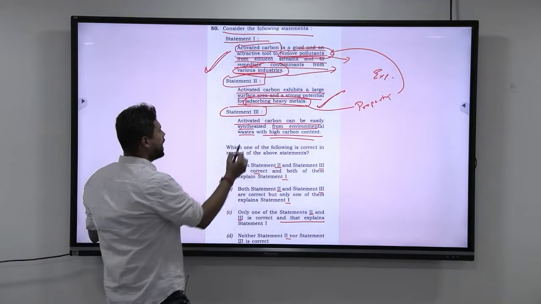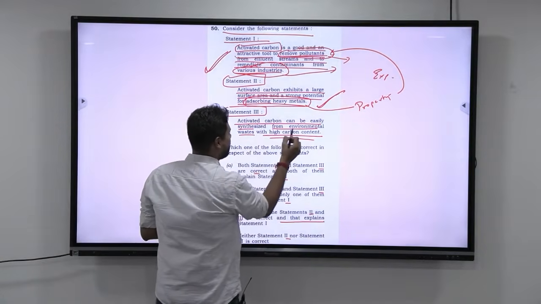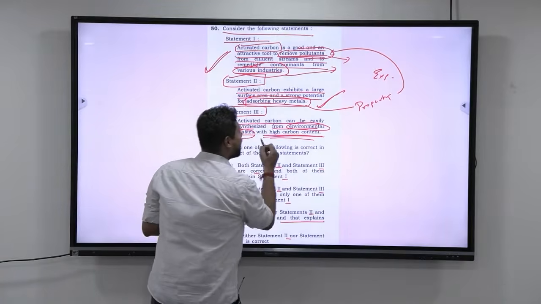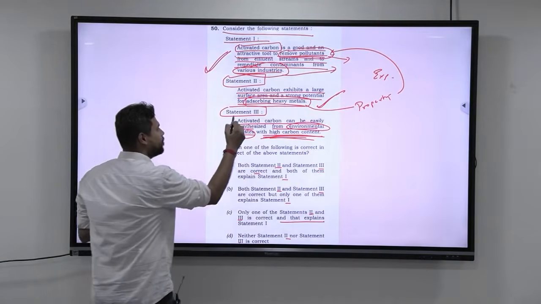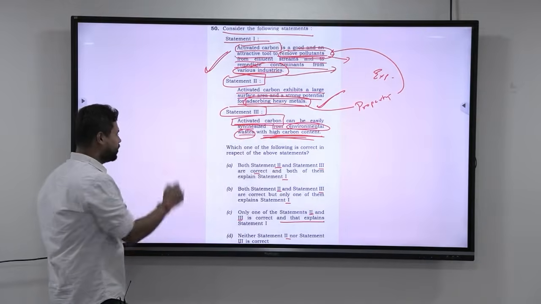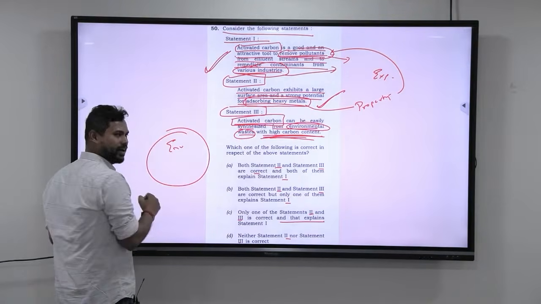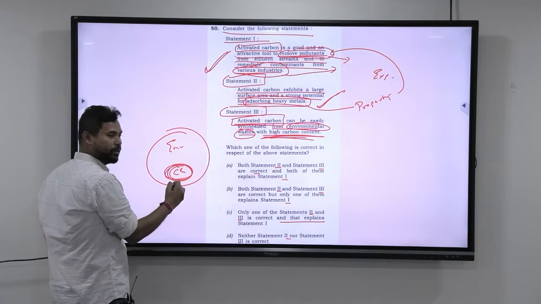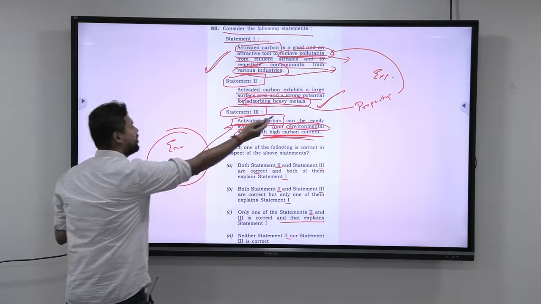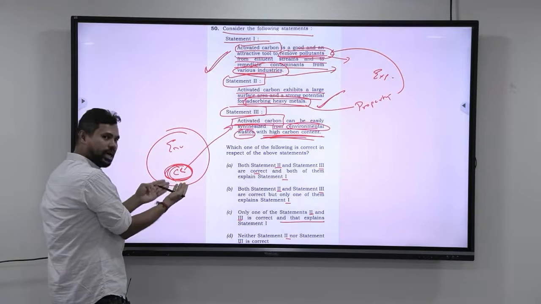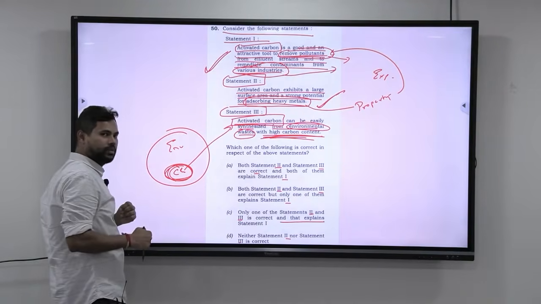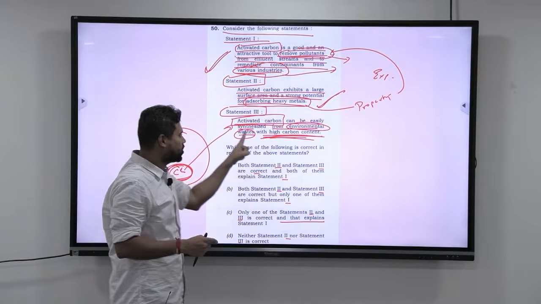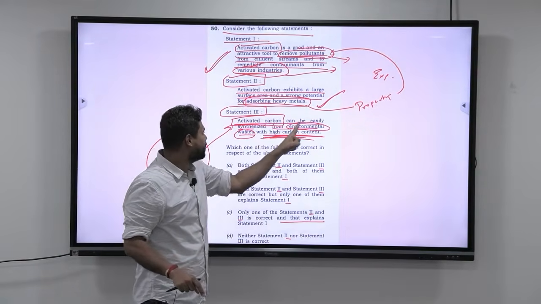Okay, next, activated carbon can be easily synthesized from environmental wastes with high carbon content. Now, the name itself shows activated carbon. So in the environment, if I find rich carbon content, I can definitely use that carbon content to create activated carbon. The name itself has carbon. If there's something that is rich in carbon, I can use it to make activated carbon. That is common sense. So this statement is true, activated carbon can be easily synthesized.